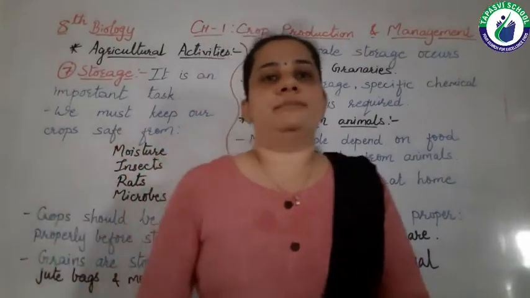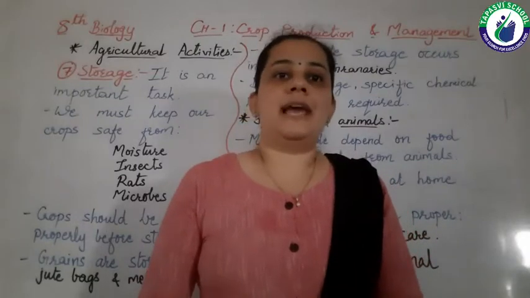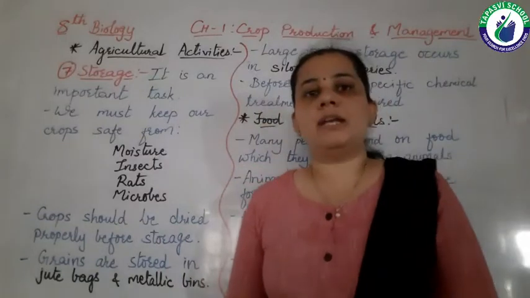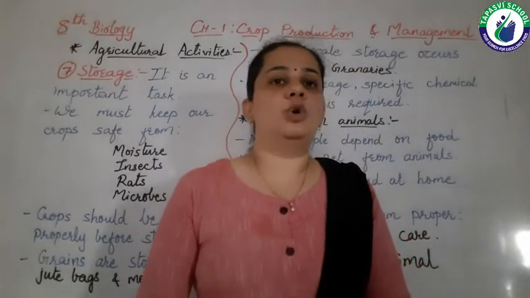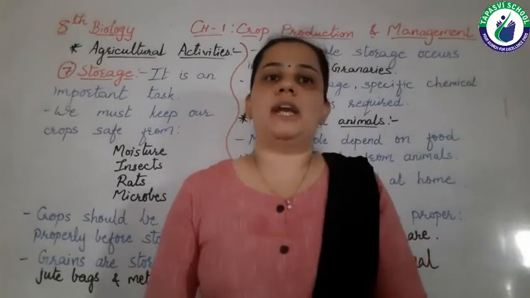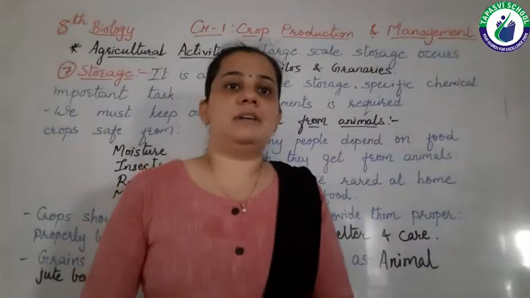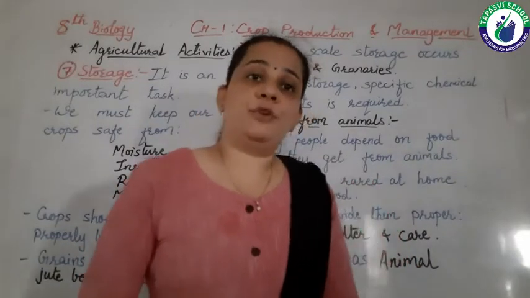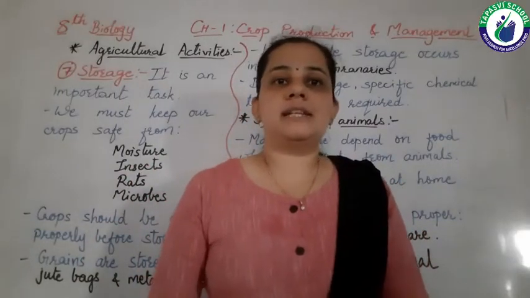After ploughing, we must do the leveling to level the uneven soil. The various implements used here are the hoe, the plough and tractor driven cultivator. Then the second activity which we have studied is sowing the seeds. Before sowing the seeds, we must select the seeds.